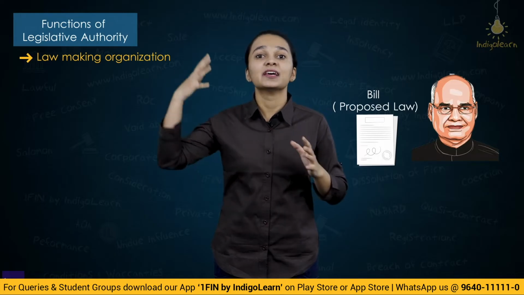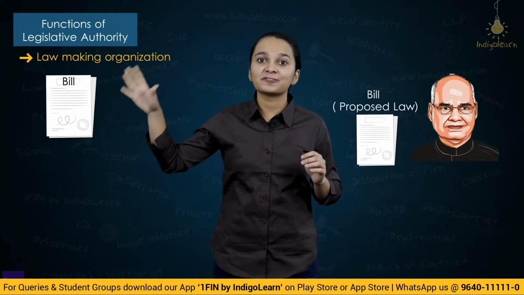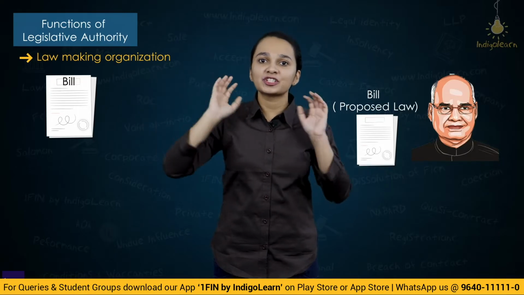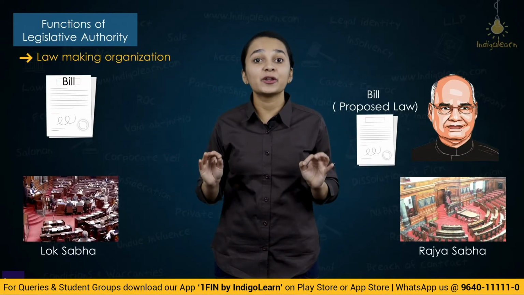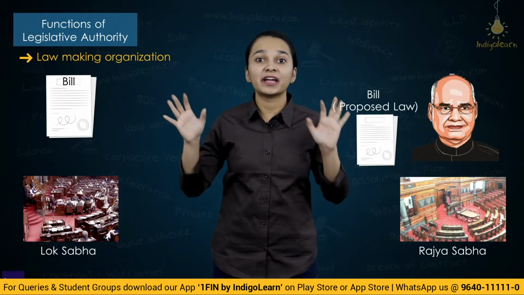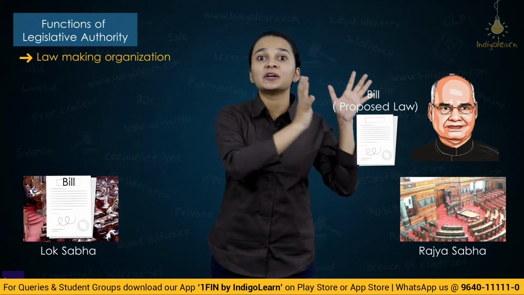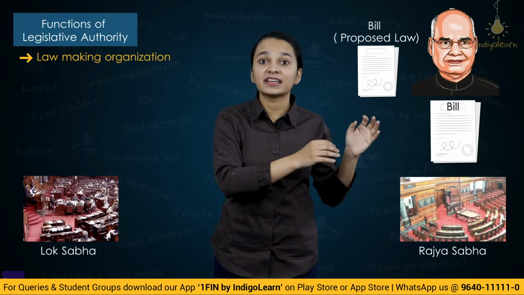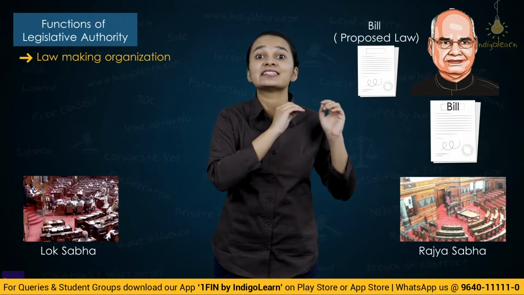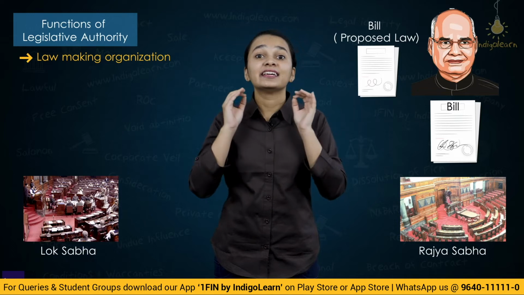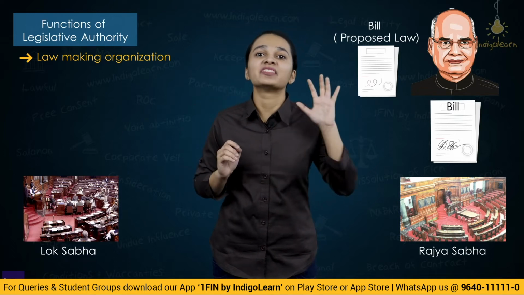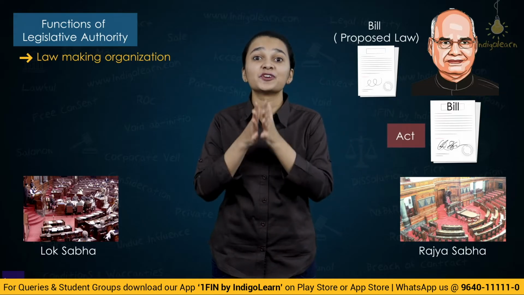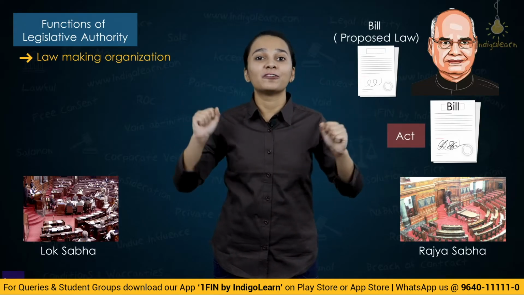So what happens? A bill is made, a draft set of rules and regulations. It is introduced in both the houses of parliament, and once both the houses pass it, it goes to the President of India. Now when the President of India gives his assent to the bill, he signs on the bill, he gives his confirmation to the bill, that bill becomes an act. So this is the process of making an act.